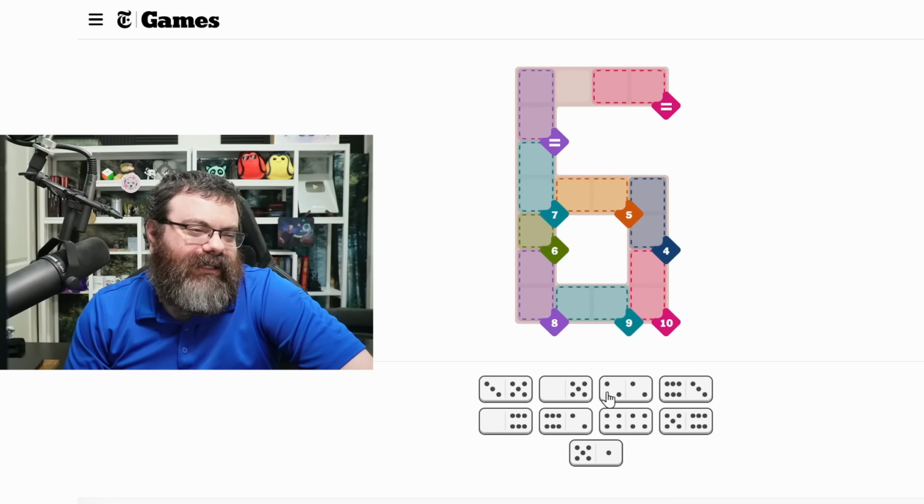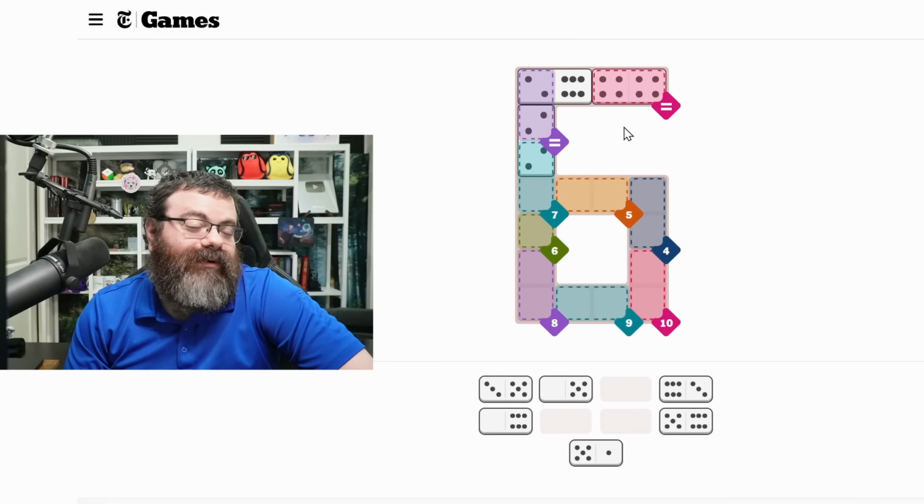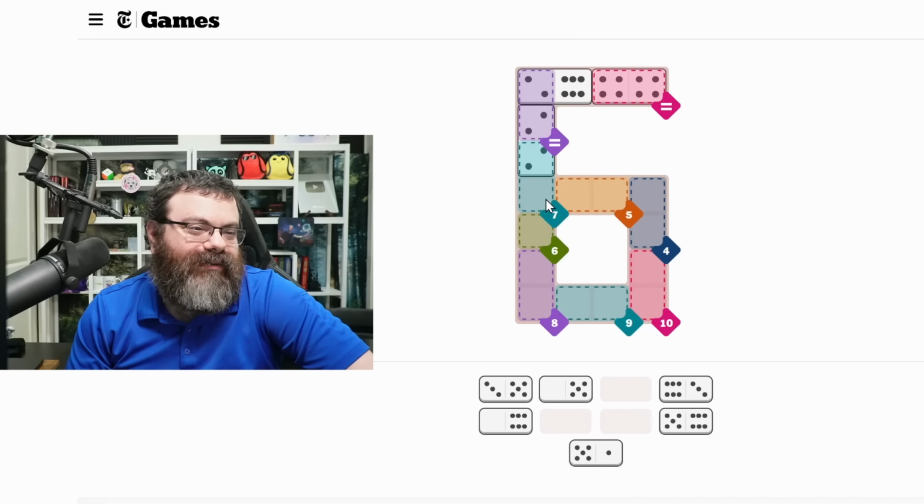So the 2-2 can't go upward, can it? Well, okay. If the 2-2 went upward, we'd have to use this 2-6 here, and then this would have to be 4-4. So it's easy enough to prove one way or the other. This 5 goes into a 5, so it's going to be 5-1 or 5-3.